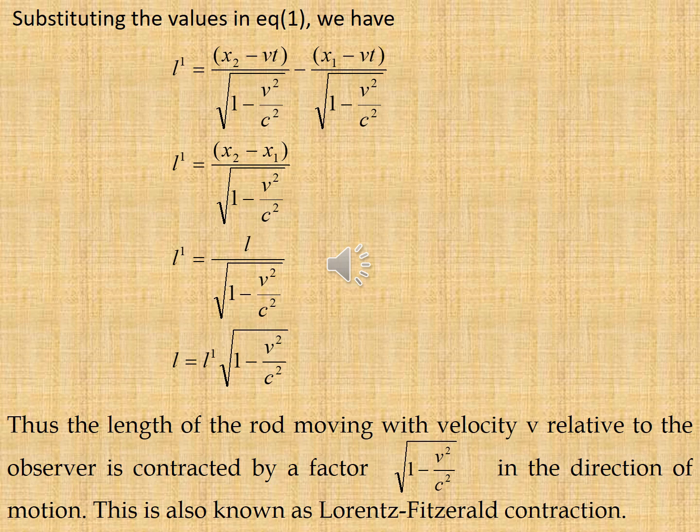So L = L dash × √(1 − v²/c²). Thus, the length of the rod moving with velocity v relative to the observer is contracted by a factor √(1 − v²/c²) in the direction of motion. This is known as Lorentz-FitzGerald contraction.